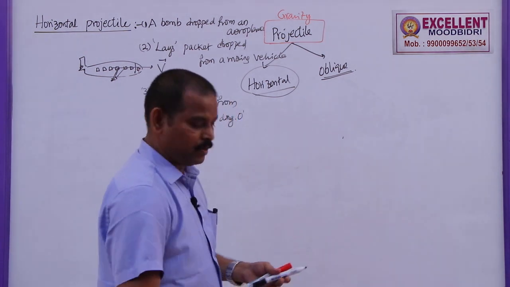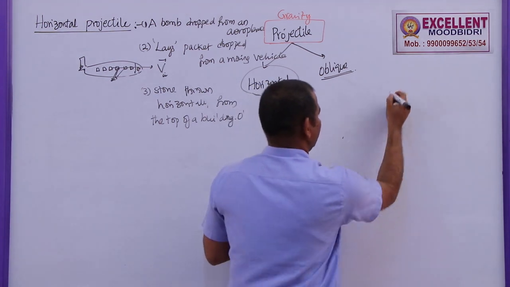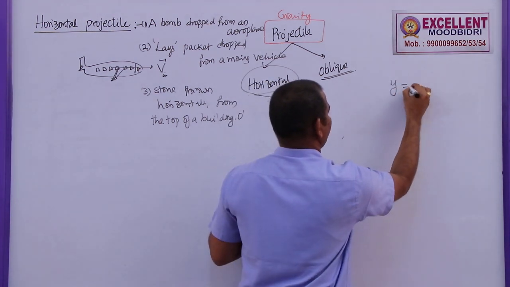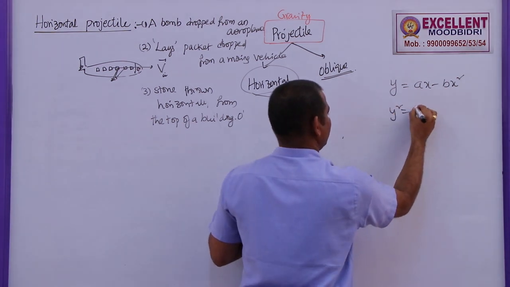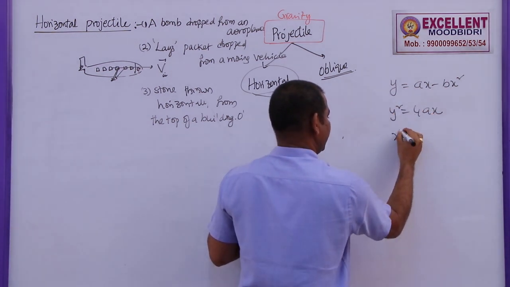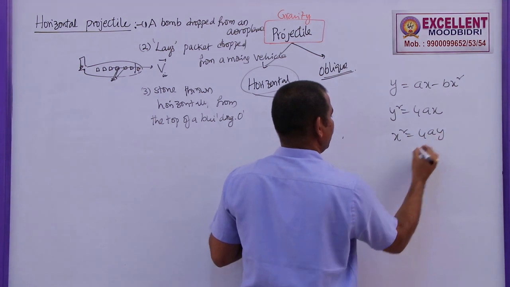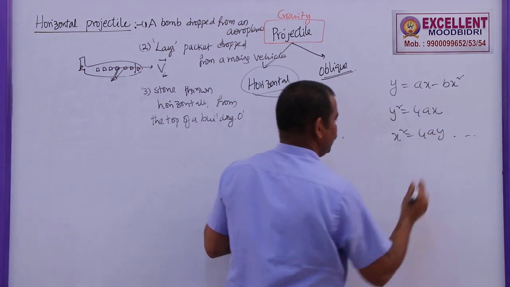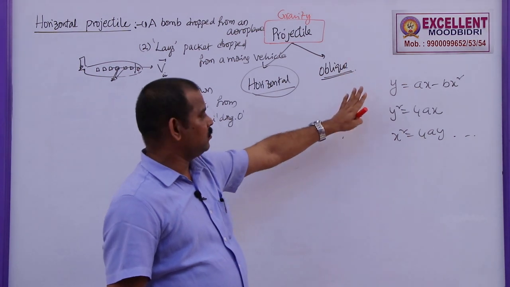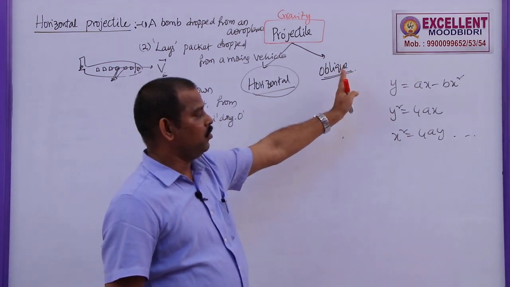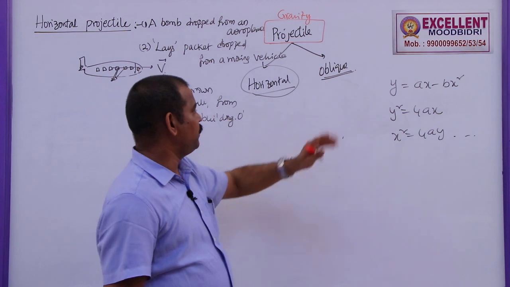If the equation of a curve is in this form, then we can say that the path of the particle moving along it must be a parabola.